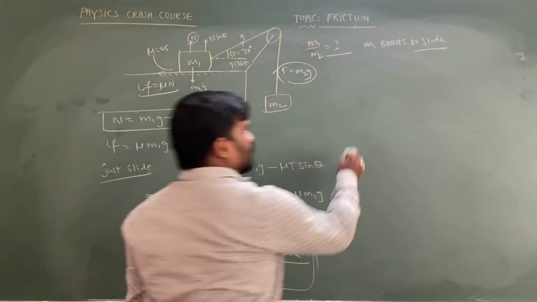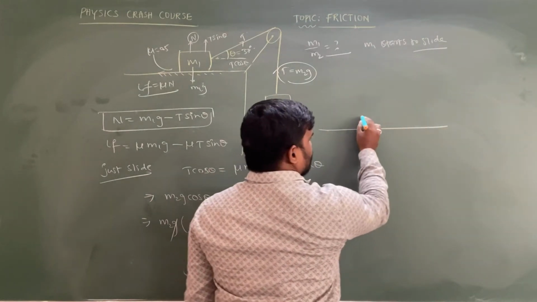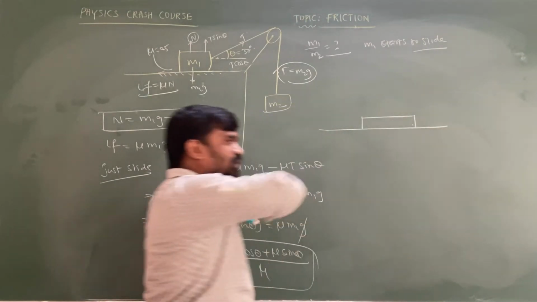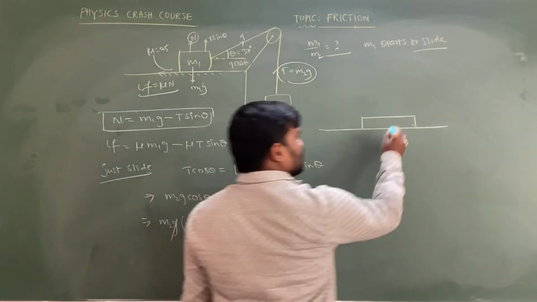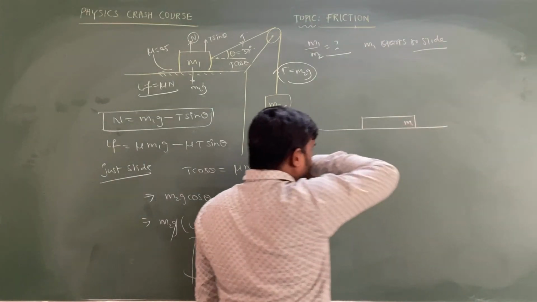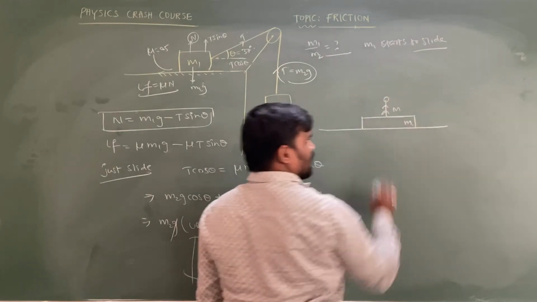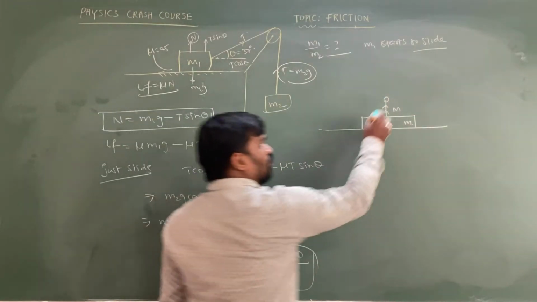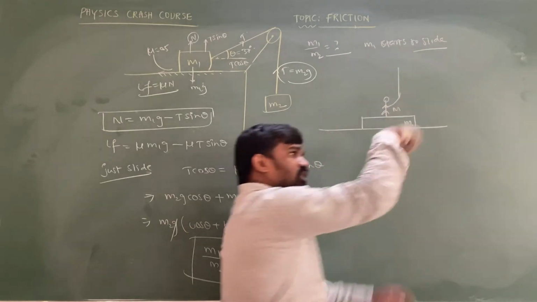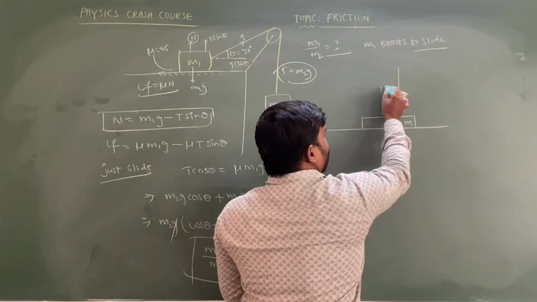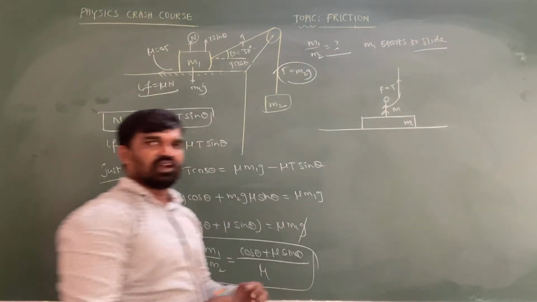And another important point: there is a particular rectangular-shaped wedge. A person is standing on this rectangular wedge. The wedge mass is small m and the person mass is capital M. The person is holding the rope, pulling the rope, so that he is applying a force F which is equal to the tension developing in the rope.